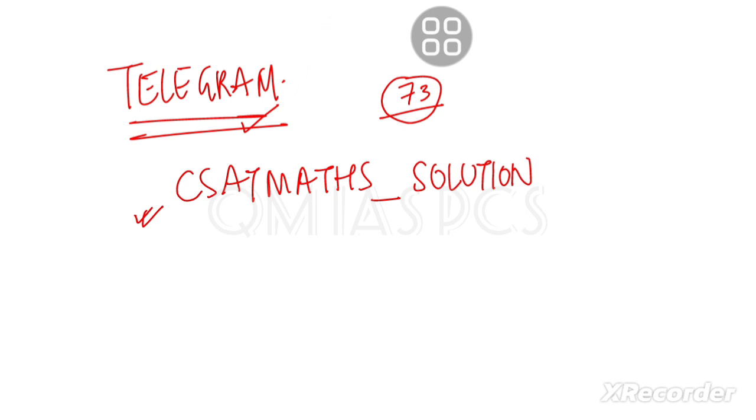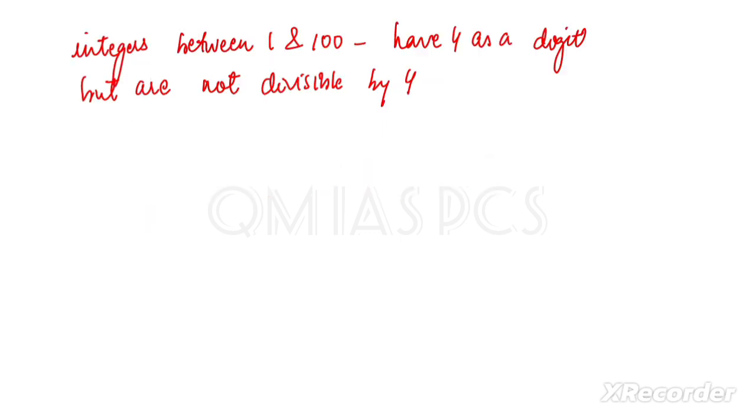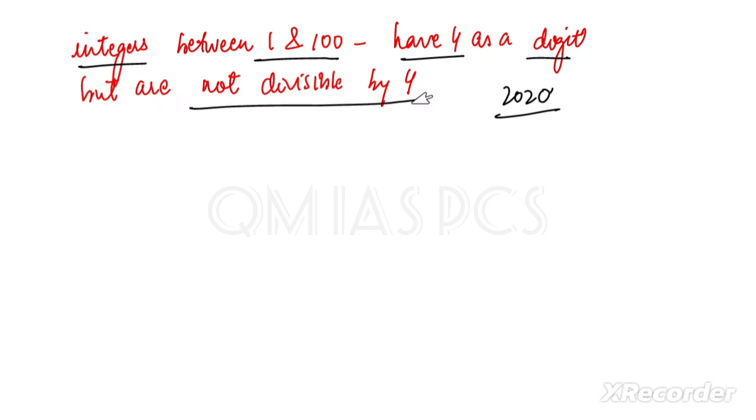So moving forward, we will discuss that question. Let's practice. This question is from UPSC 2020. It asked us to find how many integers there are between 1 and 100 that should have 4 as a digit, but should not be divisible by 4. So tell me, what is the divisibility rule of 4? We have to check the last 2 digits.